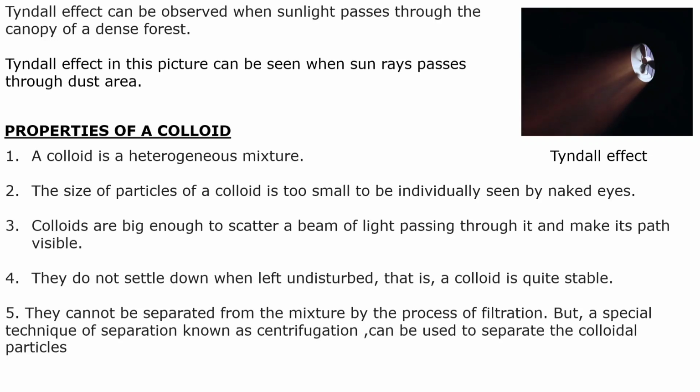Now we will see the properties of colloids. A colloid is a heterogeneous mixture. The size of the colloid particles is too small to be seen individually by the naked eye. The colloid particles are big enough to scatter a beam of light passing through it and make its path visible. They do not settle down when left undisturbed. That is, a colloid is quite stable. They cannot be separated from the mixture by filtration, but a special separation technique known as centrifugation can be used to separate the colloidal particles. These are the properties of colloids.